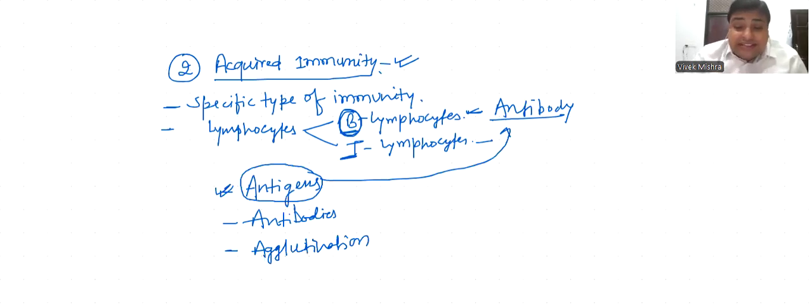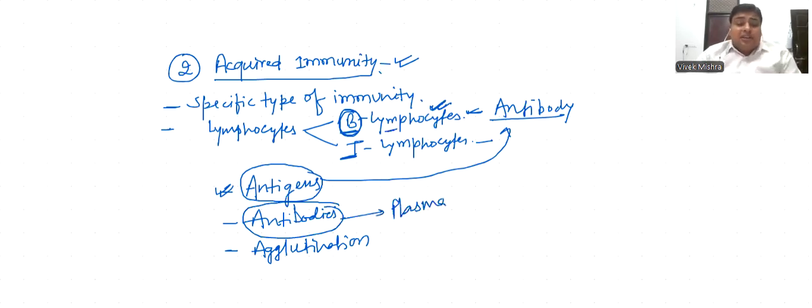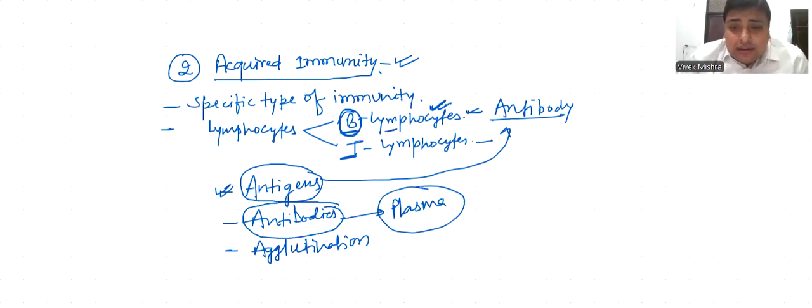As a result of antigen, our immune system produces antibody from B lymphocyte. Antibody is produced in plasma, blood plasma. Antibody is mainly found in blood plasma against the antigen. Antigen is also called agglutinogen, and antibody is also called agglutinin.